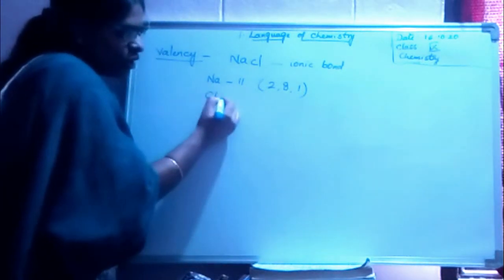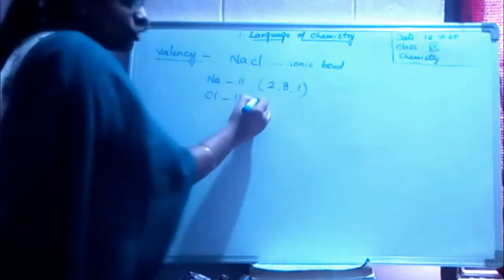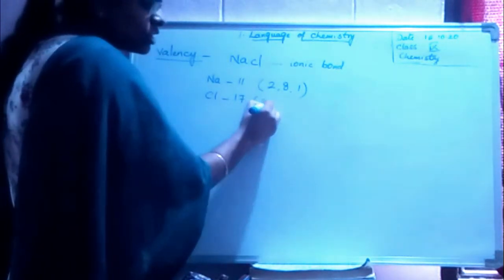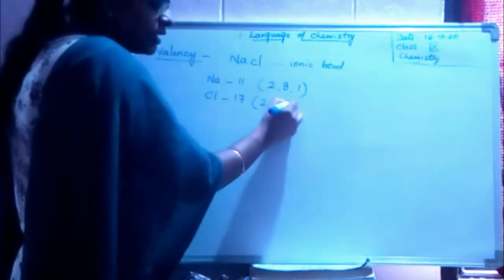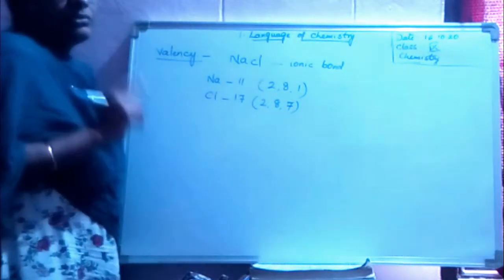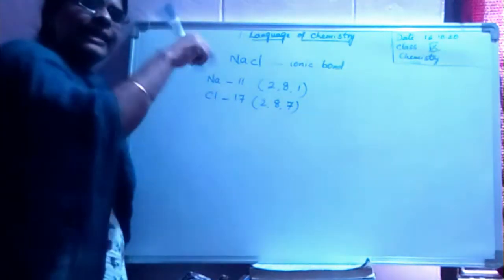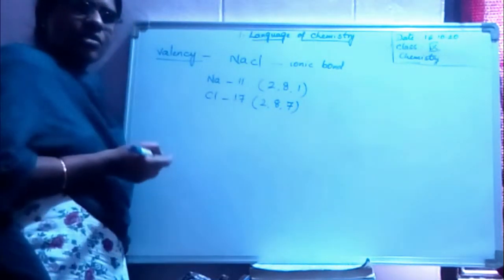Look at chlorine, it is 17. How to enter these electrons? 2, 8, 7. Okay? Now I said valency means either losing the electrons.